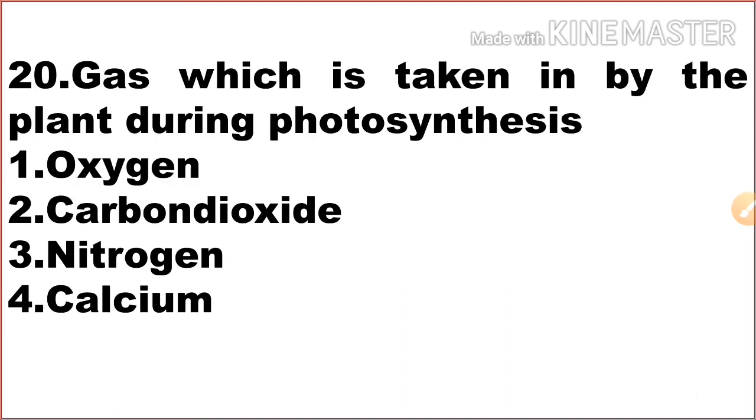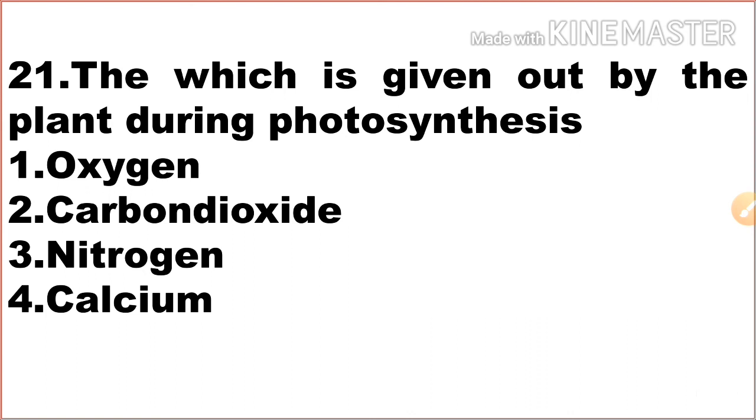The next one, the gas which is taken in by the plant during photosynthesis. Option 1 oxygen, option 2 carbon dioxide, option 3 nitrogen, option 4 calcium. The gas taken in by the plant during photosynthesis is carbon dioxide.